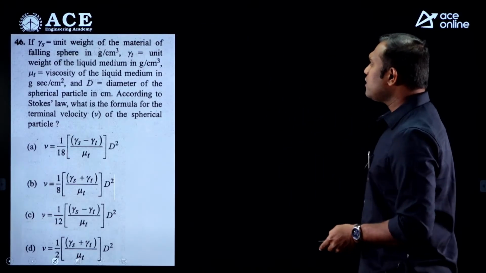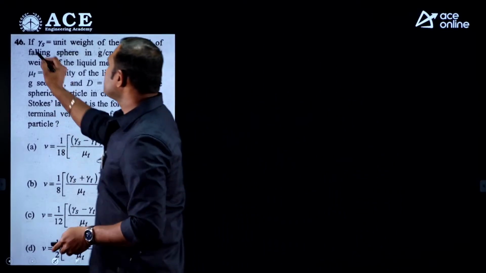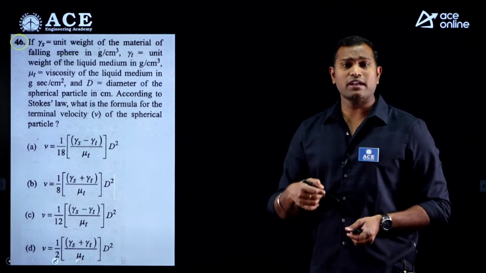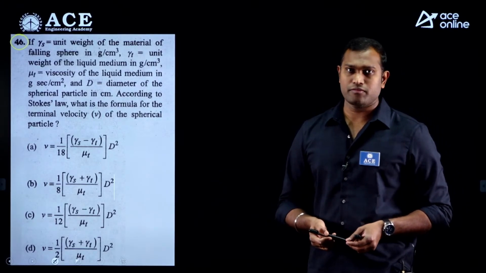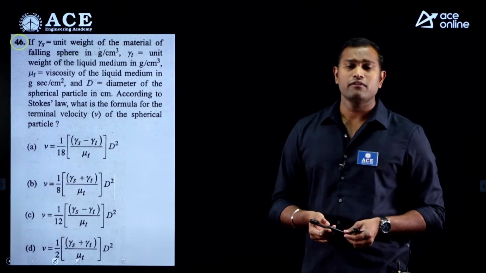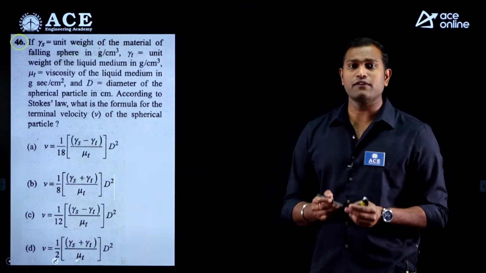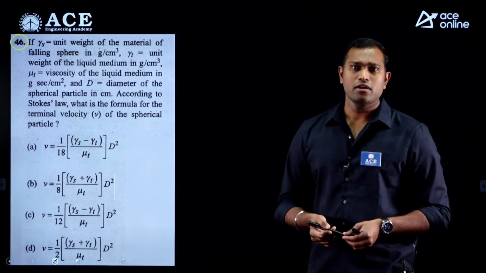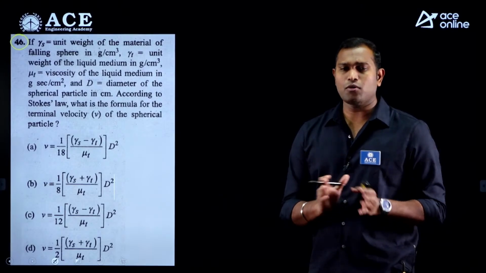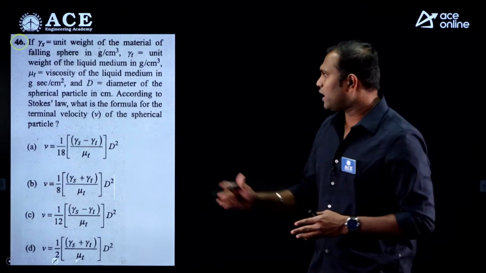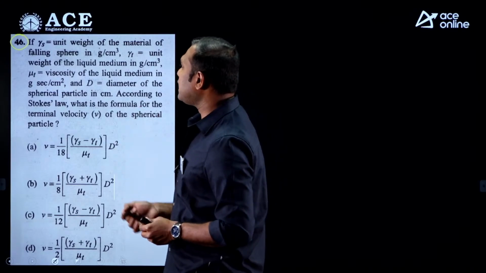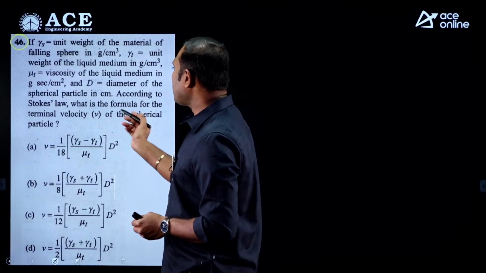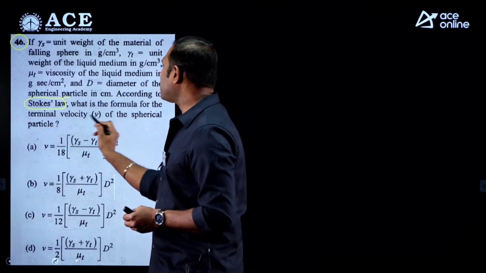Now come to question number 46. This question relates to both geotechnical engineering and environmental engineering. In geotechnical engineering, we deal with sedimentation analysis for fine-grained soils. Similarly, in environmental engineering for water supply, in plain sedimentation, both concepts deal with Stokes law. They have given the terminologies gamma S, unit weight of the material, and gamma T, unit weight of the liquid. According to Stokes law, what is the formula for the